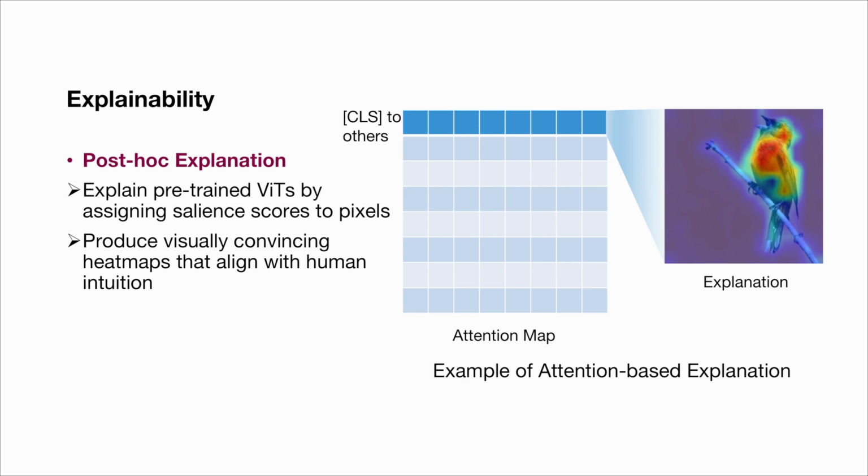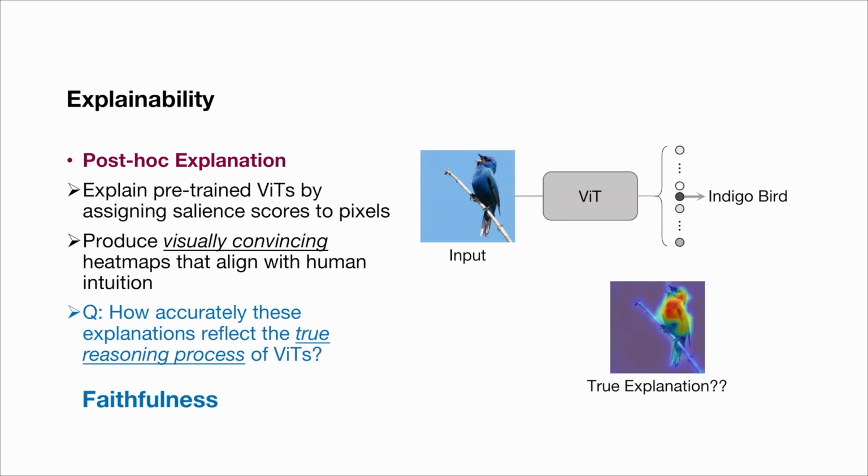These heat maps are intended to align with human intuition and help understand how the model arrives at its predictions. However, a crucial question remains: do these heat maps accurately represent the underlying reasoning of the ViTs? This accuracy, termed faithfulness, is a significant concern as it ensures that the salience scores genuinely reflect the impact of specific pixels on the model's predictions. Without verified explanation ground truth, the evaluation of faithfulness poses a significant open challenge to the research community.